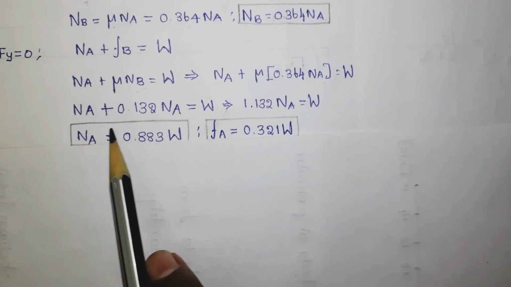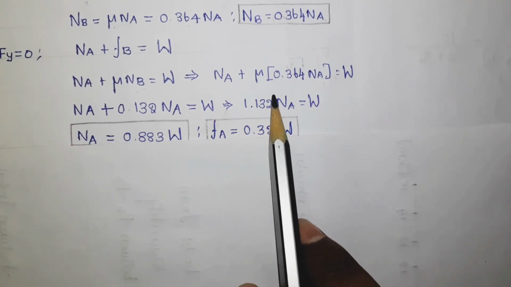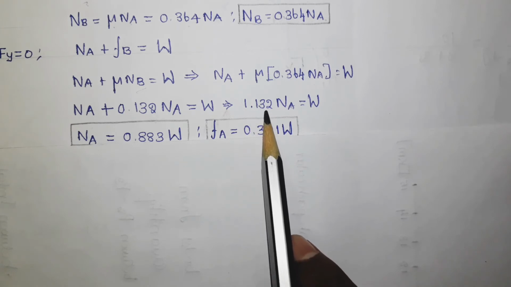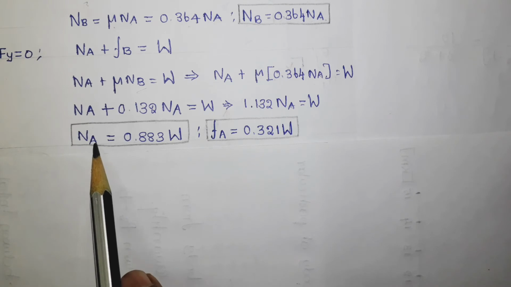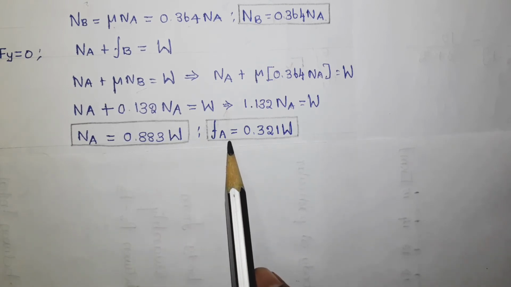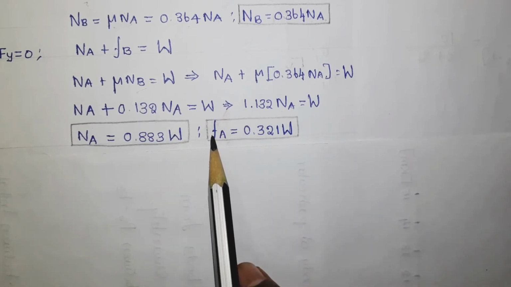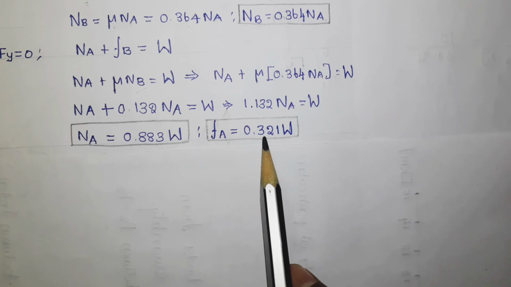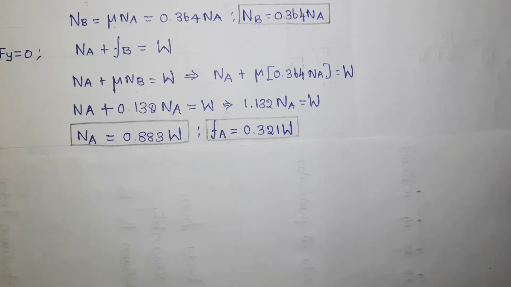From this one take NA out, and finally you will get something like 1.132 NA equal to W. Okay, now NA can be written as 0.883 W. Similarly, from the basic friction relationship, we can get the answer for FA also, which is 0.321 W.